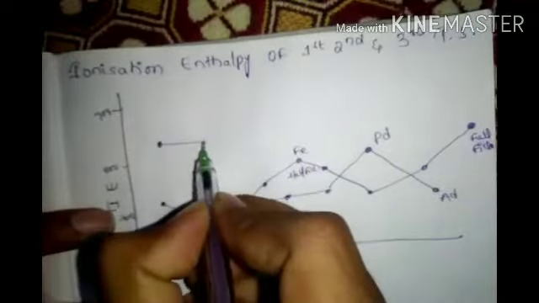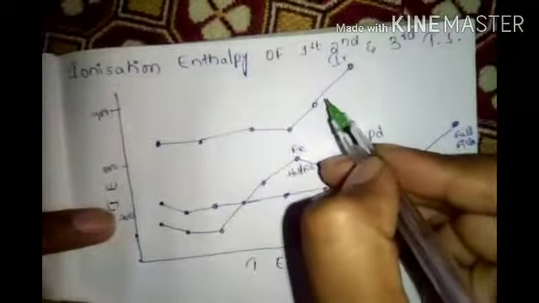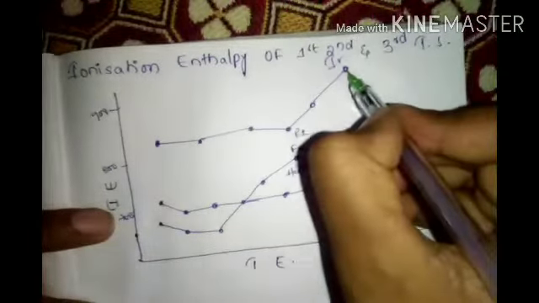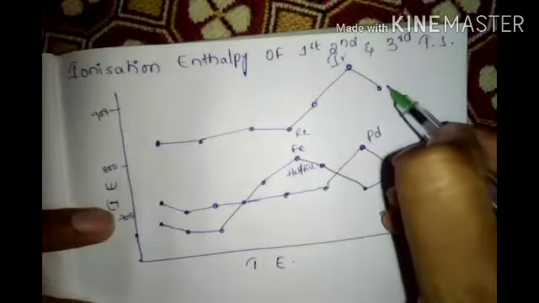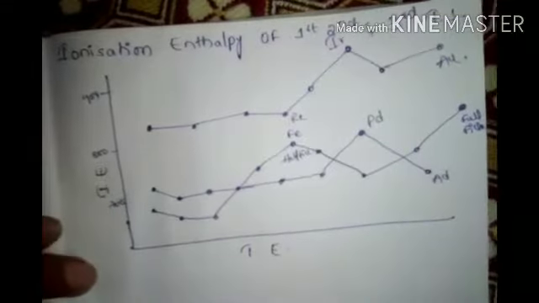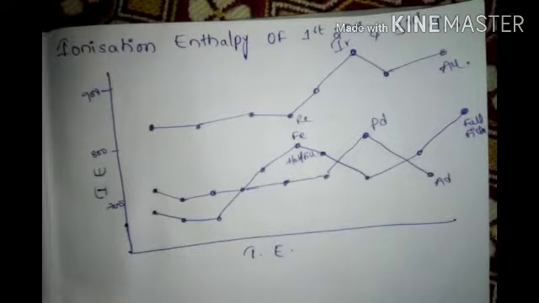Next, hafnium, tantalum, tungsten, rhenium, osmium, iridium. Last class I wrote iridium separately in a box. Then platinum and gold. This is the graph. Iridium, palladium and iron are showing the highest peaks.